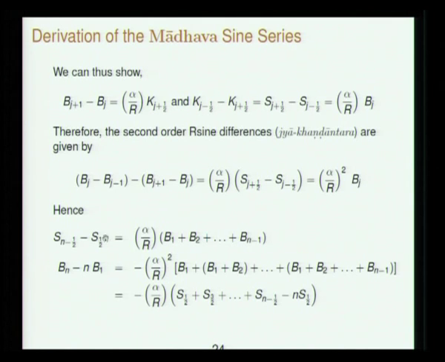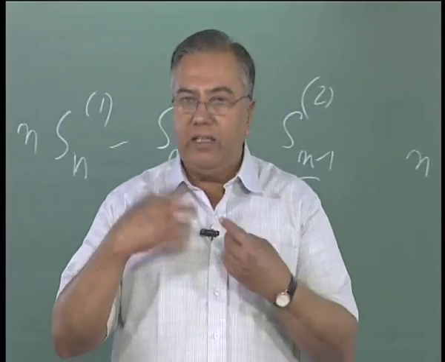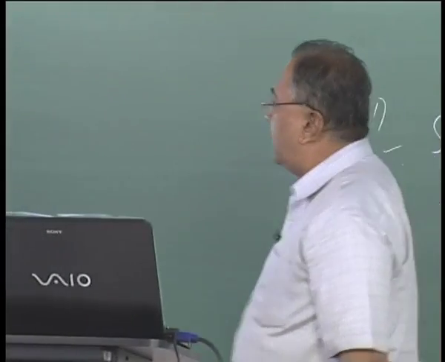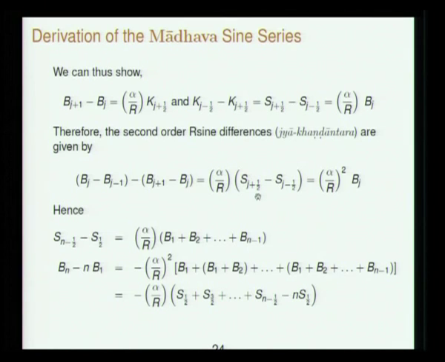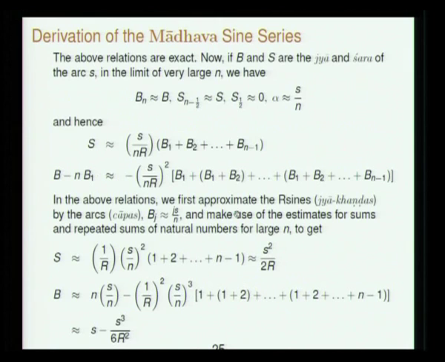Now we just sum over these sine differences, and then we get Bn minus n times B1 by an expression like this, and already you can see a repeated summation coming in here: B1, B1 plus B2, etc., up to Bn minus 1, and the difference between the last shara and the first shara is of this form. These are the exact results. Now we start taking the limit when n becomes very large, making various approximations, and based on that we will obtain the expression for the R sine series. So when n is very large, Bn is approximately equal to B.